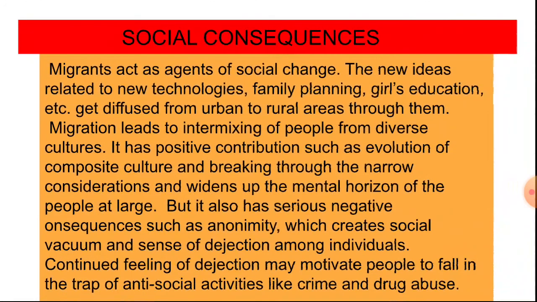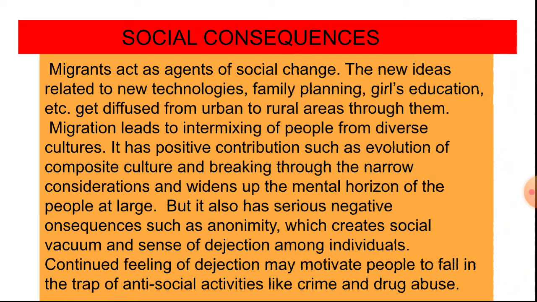Then social consequences. Social consequence means that migrants act as agents of social change. New ideas related to new technology, family planning, and girls' education get diffused from urban to rural areas through them. Migration leads to the intermixing of people from diverse cultures. It has positive contributions such as the evolution of a composite culture, breaking through narrow considerations, and widening the mental horizon of the people at large.